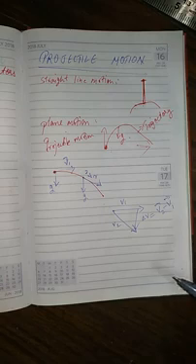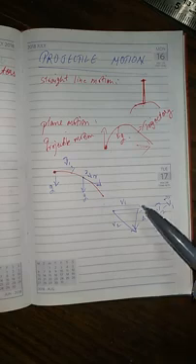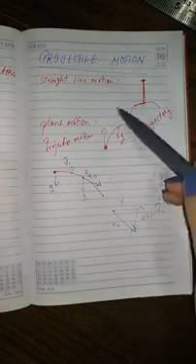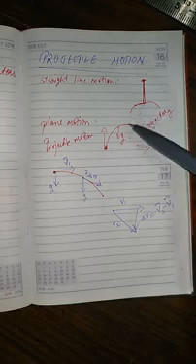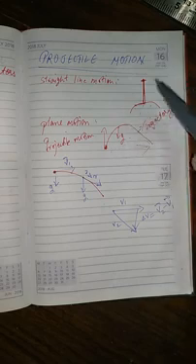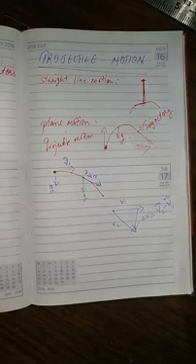Now there are a few assumptions for this type of projectile motion. The first one is, whenever we are throwing up, there are air molecules, but we are neglecting the air resistance. We are imagining there is no resistance provided by the air. Another one is that the effect of the curve of the Earth's surface is negligible.